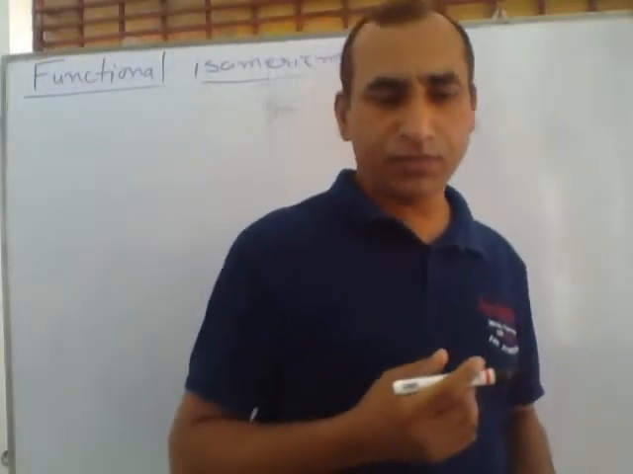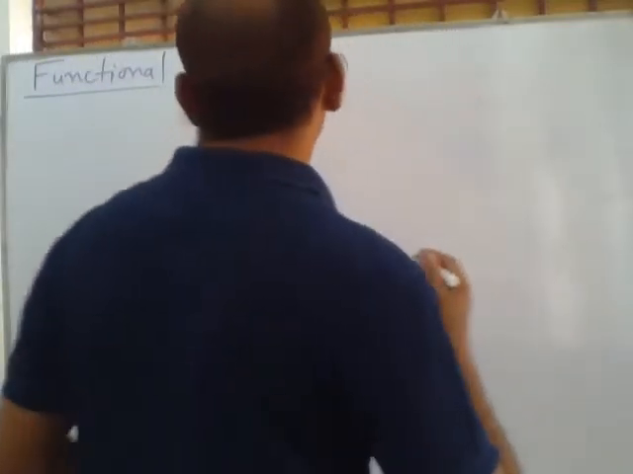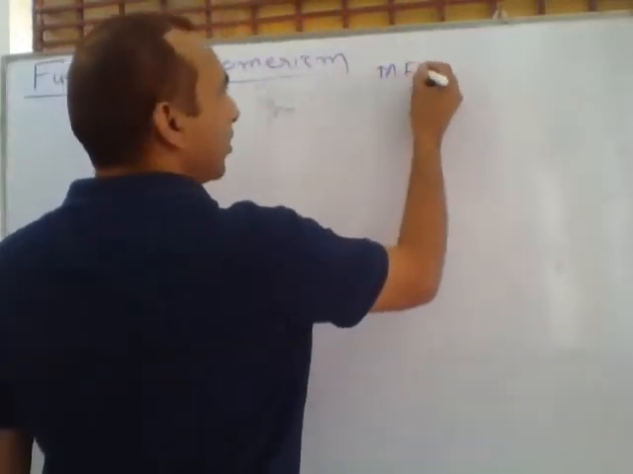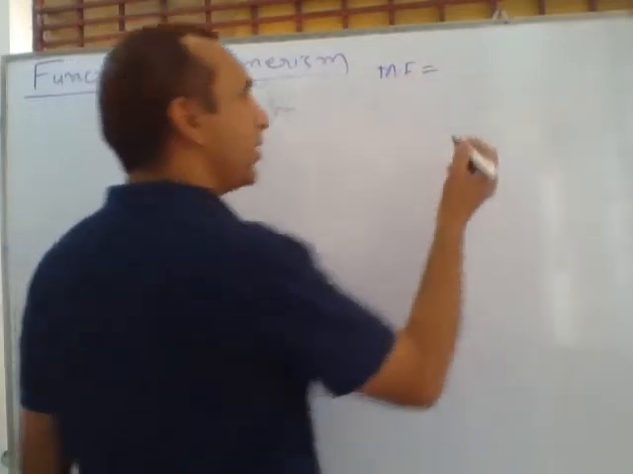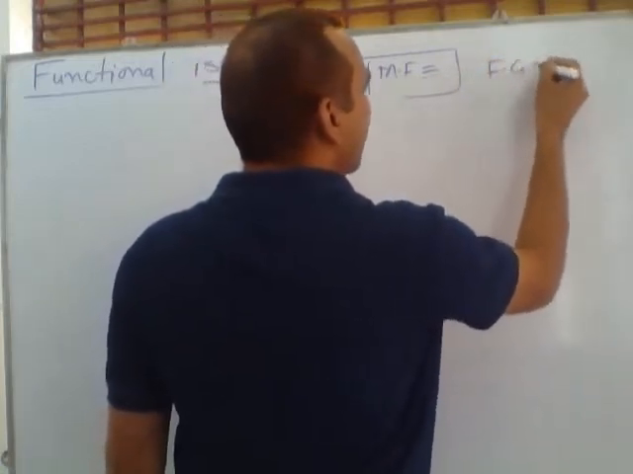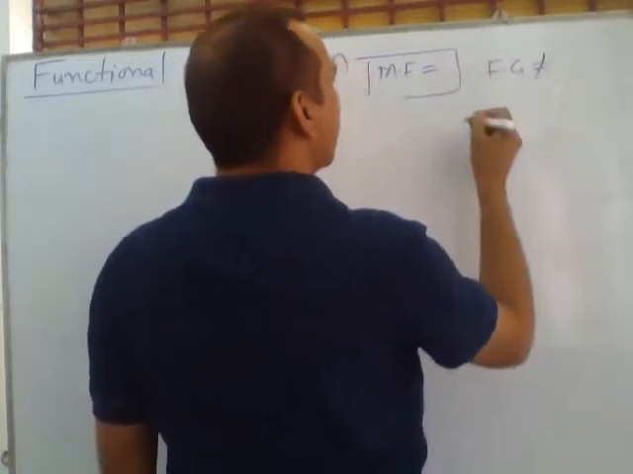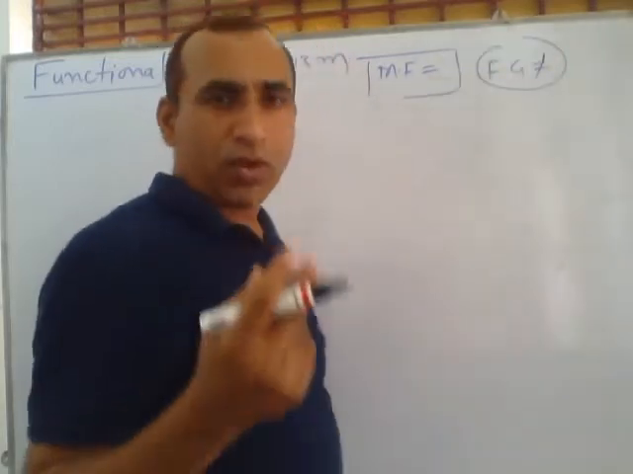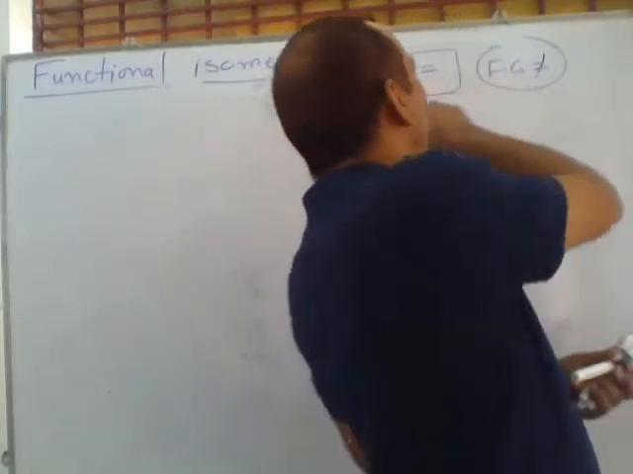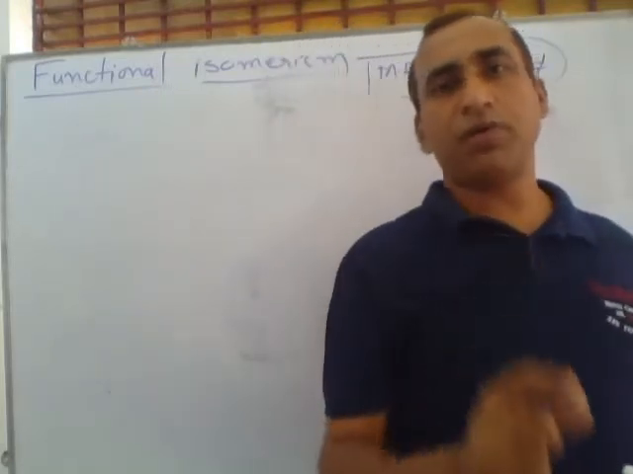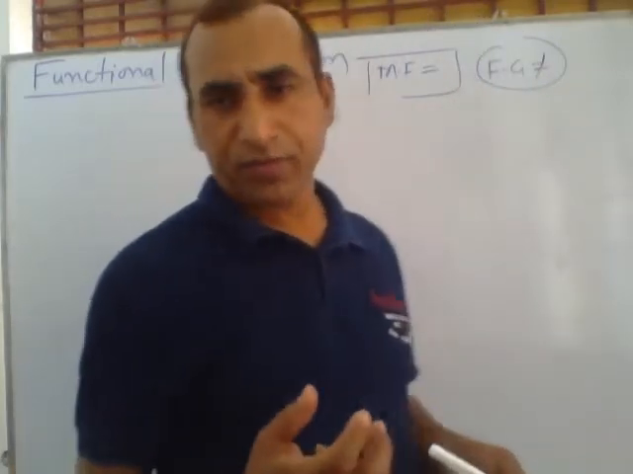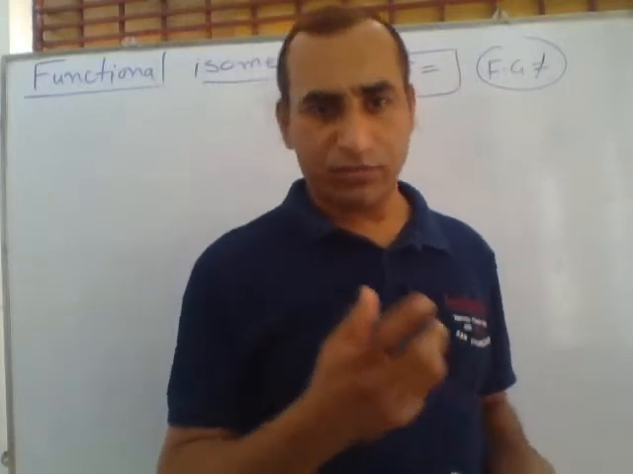Functional isomerism means two compounds or more than two compounds have the same molecular formula, but the functional groups present in the compounds are not the same. Any two or more compounds have the same molecular formula, but in each compound the functional group is different. These compounds are called functional isomers and the phenomenon is called functional isomerism.